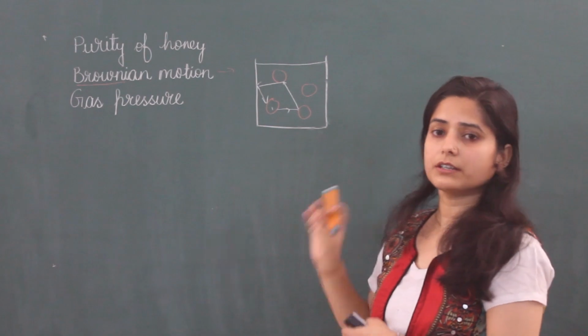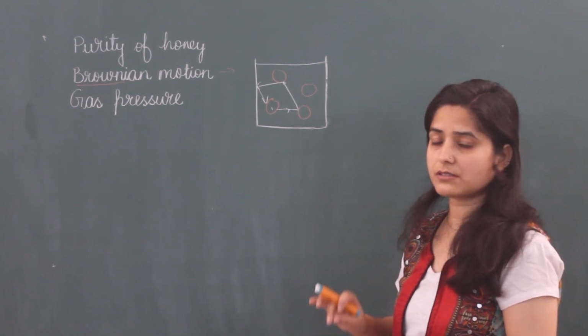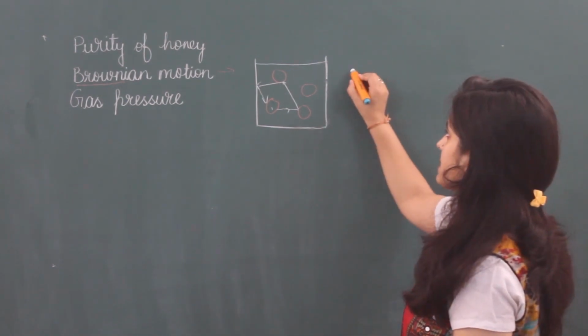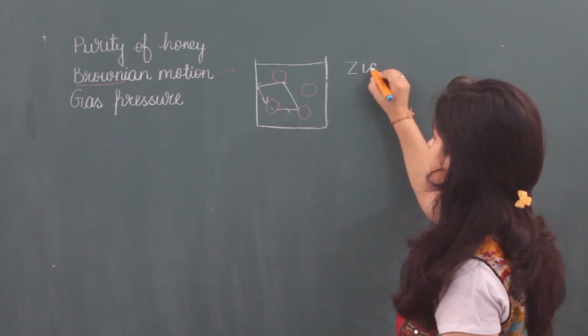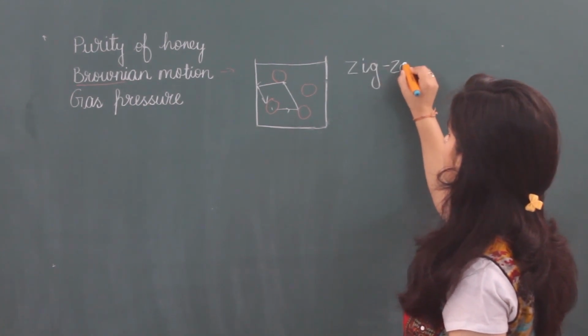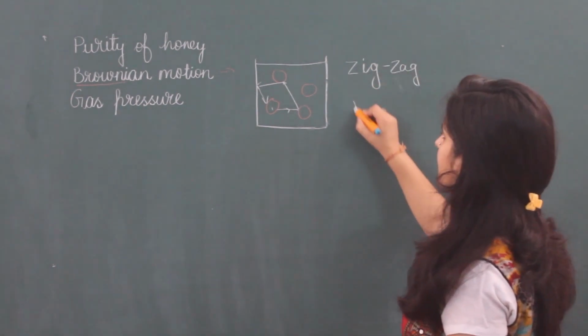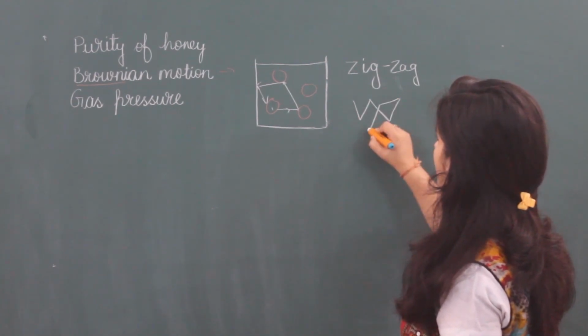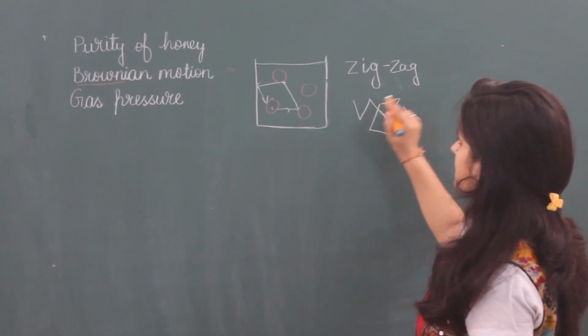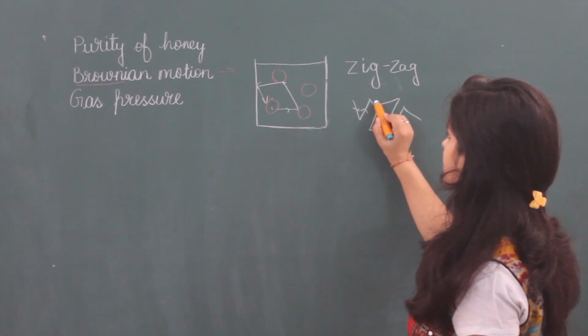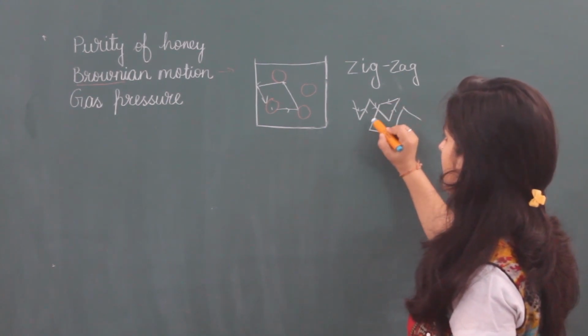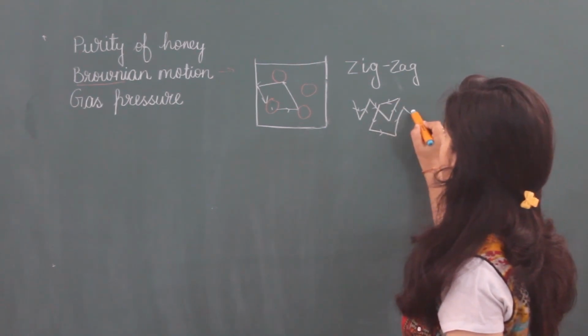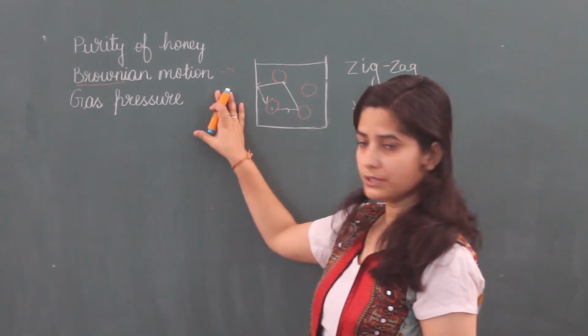So this is not a continuous path. This is not continuous motion. It is zigzag motion. Zigzag means in any direction. There is no particular direction. So zigzag motion of particles is known as Brownian motion. So it is clear? Okay.